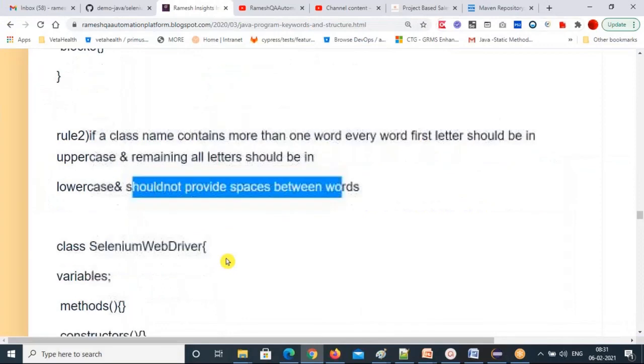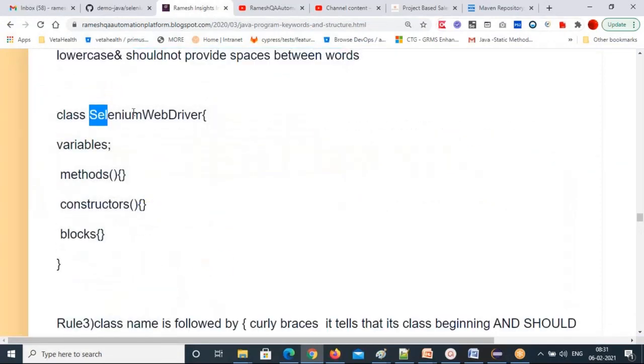Here I'm creating a class, SeleniumWebDriver. Three words are there: Selenium S capital, Web W capital, Driver D capital. For the three words, every word's first letter is in uppercase and the remaining letters are in lowercase.